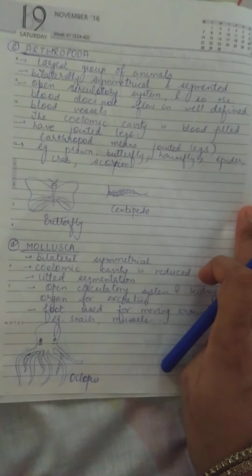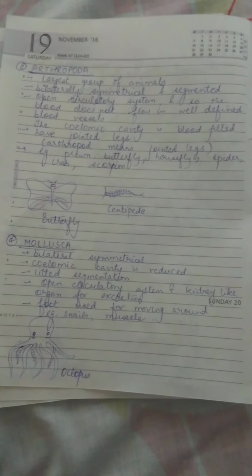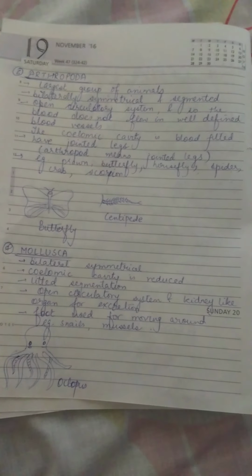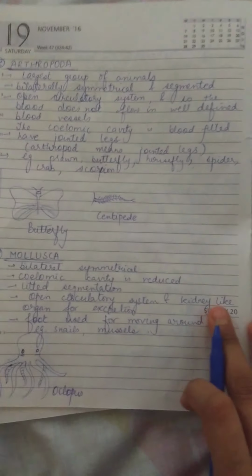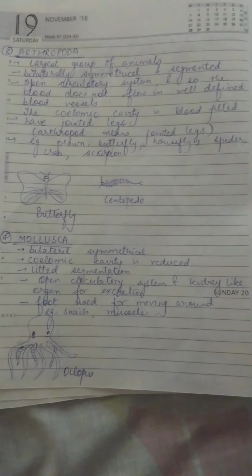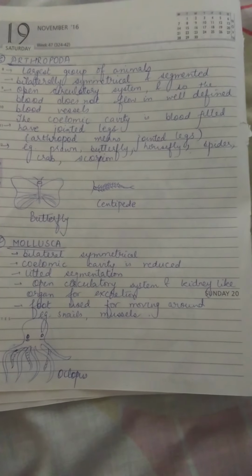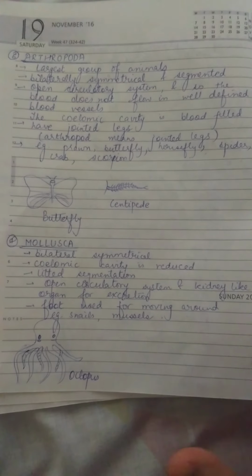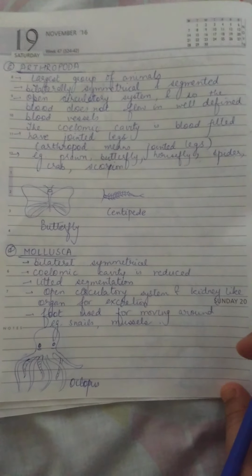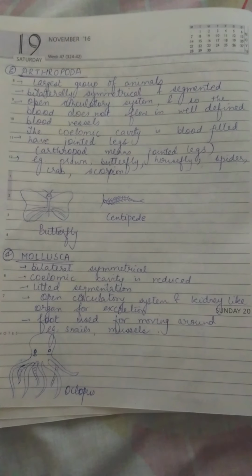Next is Arthropoda. Arthropoda is the largest group of animals in the different classifications. So the largest group is Arthropoda. These include butterflies, houseflies, spiders that you usually see in your homes, prawns, and crabs. These are included in Arthropoda.